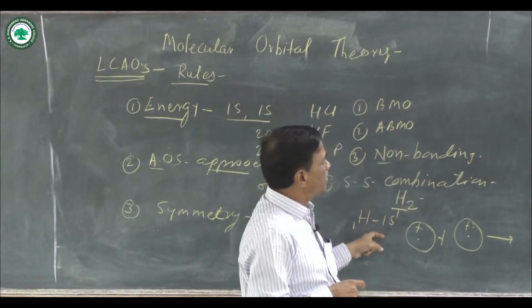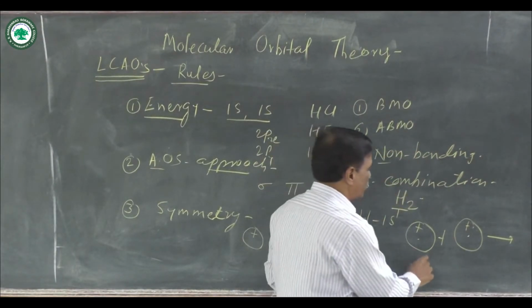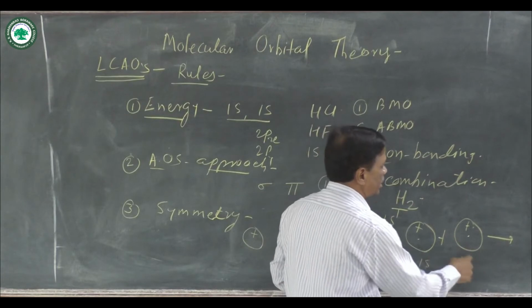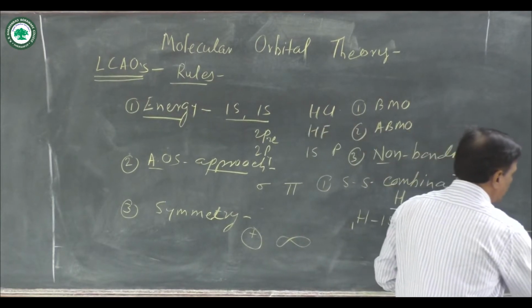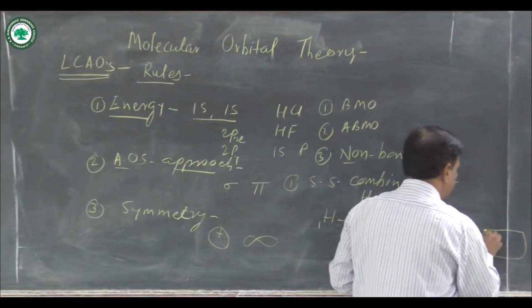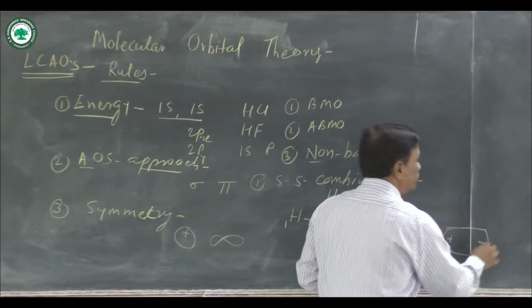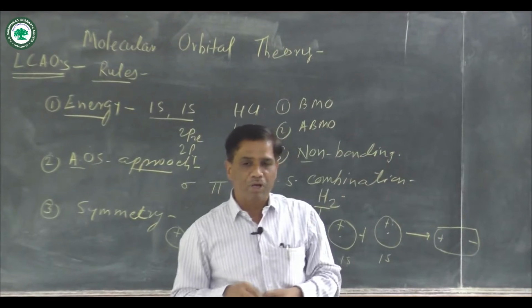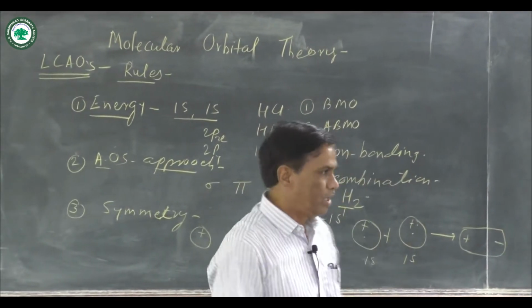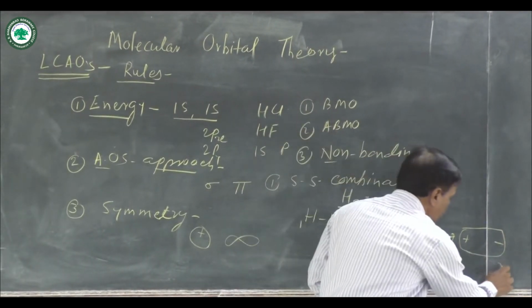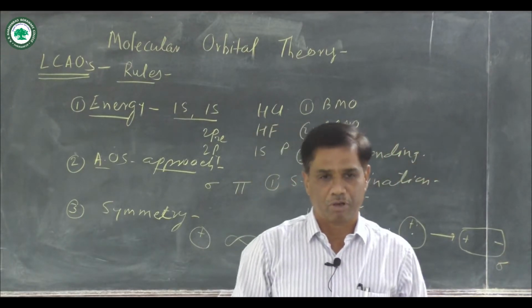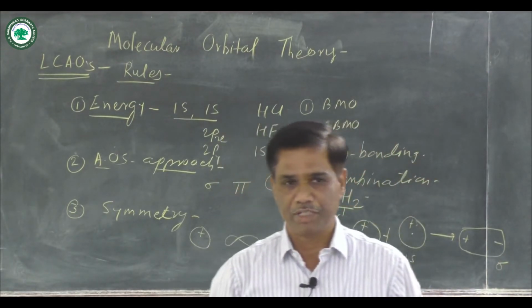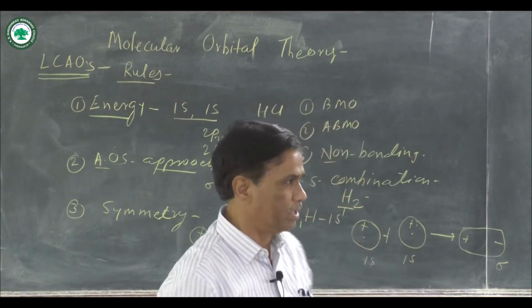When the s orbitals are combined, this is supposed to be one 1s and this is the second 1s. Here bonding molecular orbitals are formed and this is the shape. Here is a positive and negative. A new molecular orbital is formed. That new molecular orbital is known as sigma, and sigma is a bonding molecular orbital.